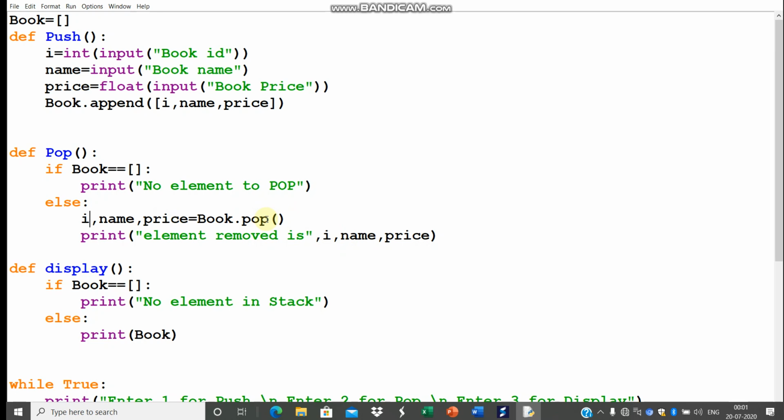You should not get confused between this function, which is created by me, and this one, which is the library function of list.